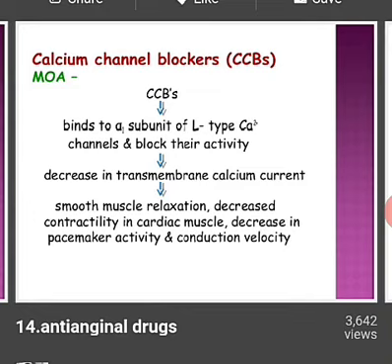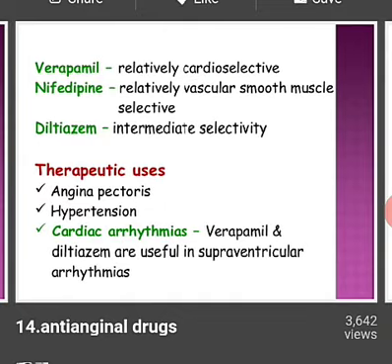When the person takes calcium channel blocker drugs, it blocks the activity of calcium in the heart, which leads to a decrease in transmembrane calcium current. It leads to smooth muscle relaxation, and the person may not get the chest pain.